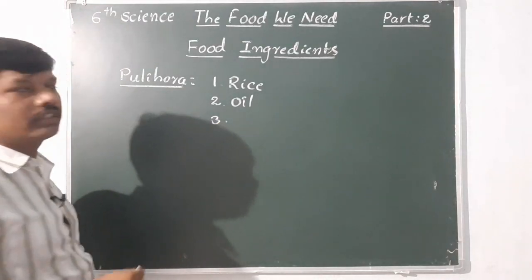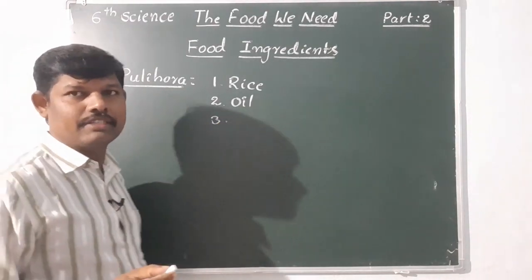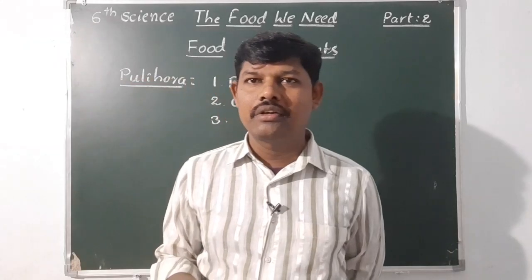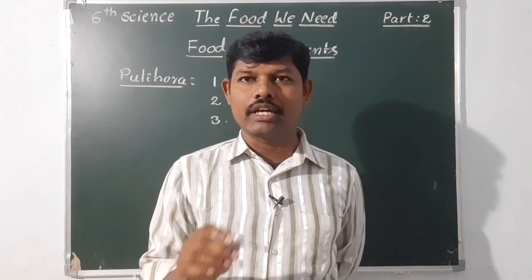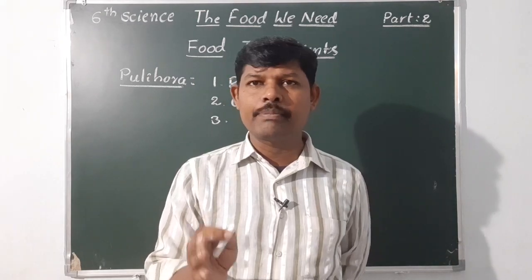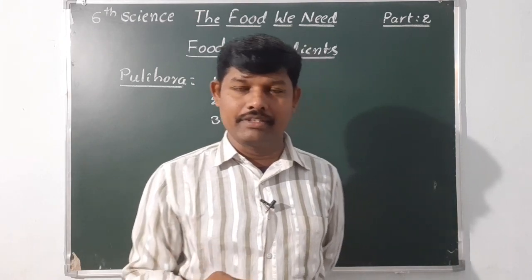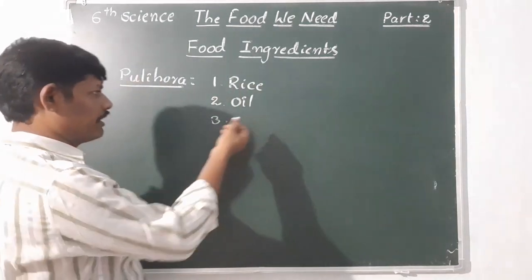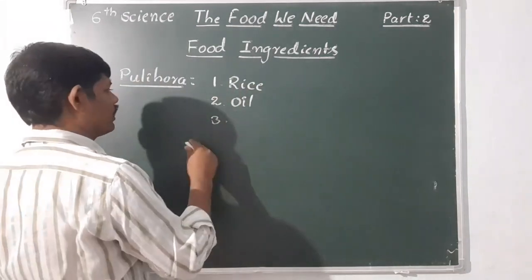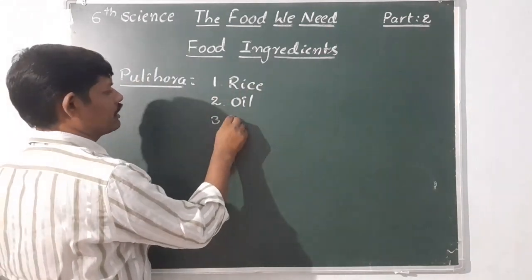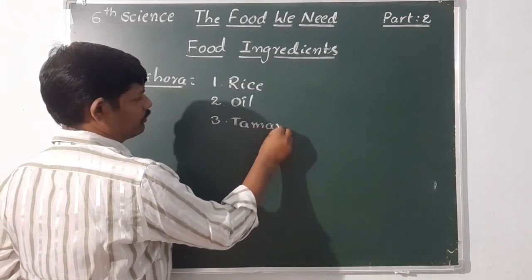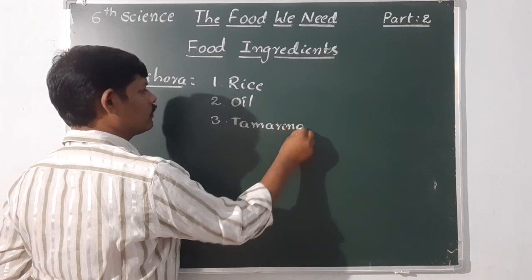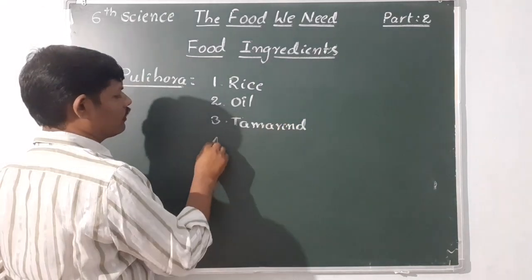Third, tamarind. If it is a tamarind pulihara, we need tamarind. Some people also prepare it with lemons, so you can write lemons instead of tamarind. Here she likes only tamarind pulihara, so you can write tamarind.